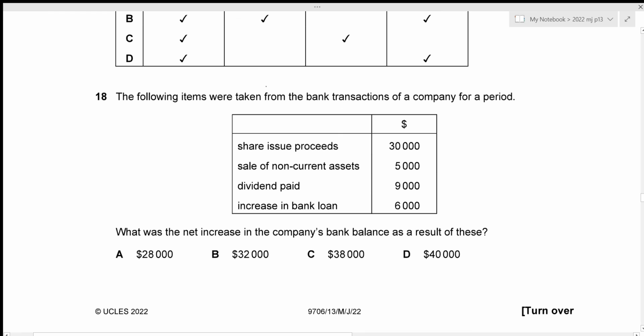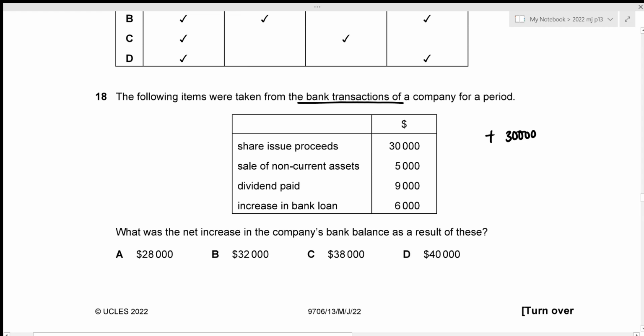The following items were taken from the bank transactions of a company for a period. We need to figure out the net increase in the company's bank balance as a result of these. Alright, so the very first one we have is share issue proceeds. So this just means or indicates the amount that we received for issuing the shares. So this would definitely increase our bank balance, right? So we will be adding the 30,000.